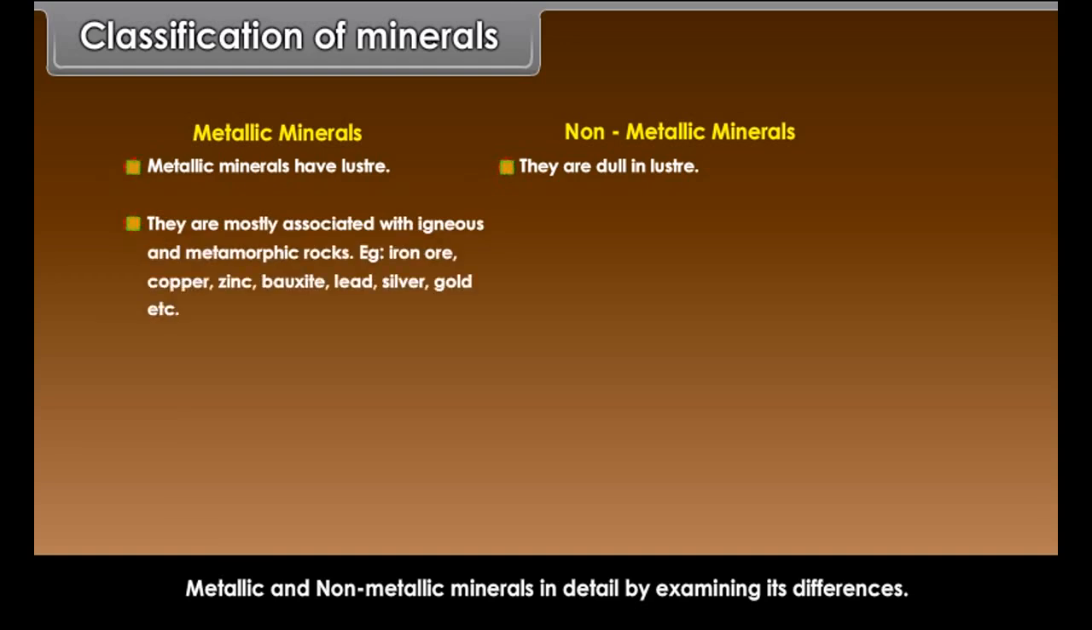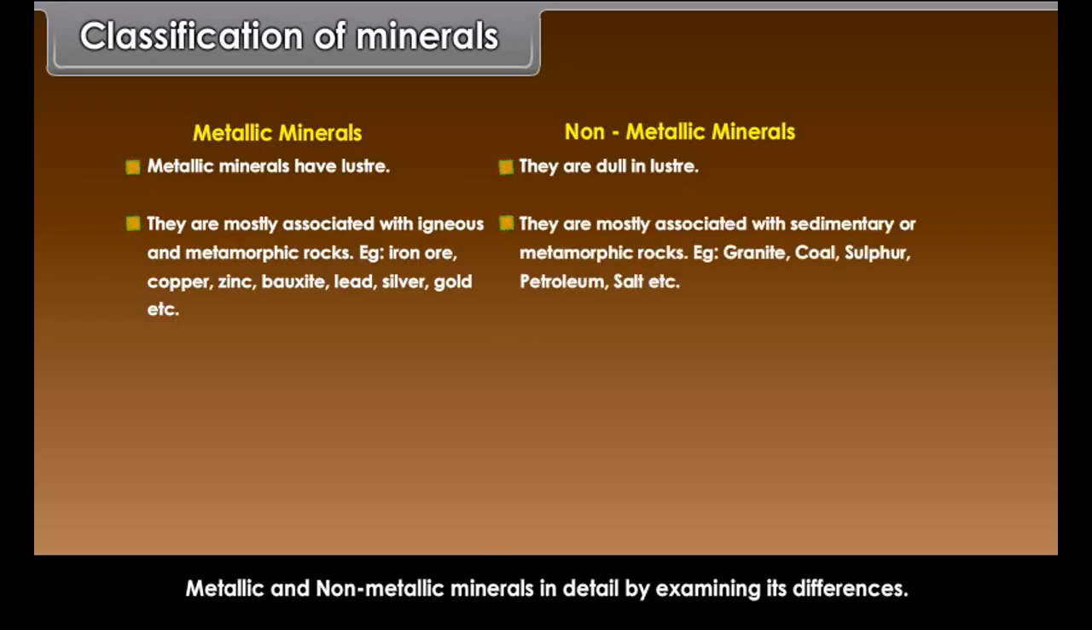Metallic minerals are mostly associated with igneous and metamorphic rocks. For example, iron ore, copper, zinc, bauxite, lead, silver, gold, etc. Non-metallic minerals are mostly associated with sedimentary or metamorphic rocks. For example, granite, coal, sulfur, petroleum, salt, etc.